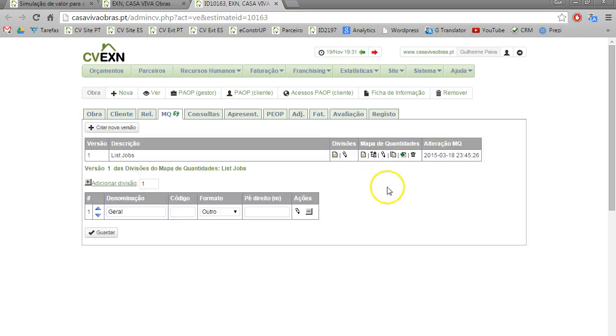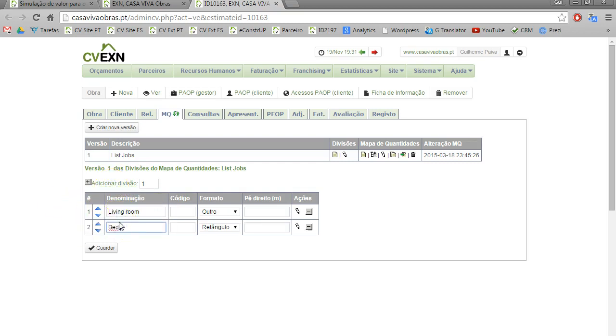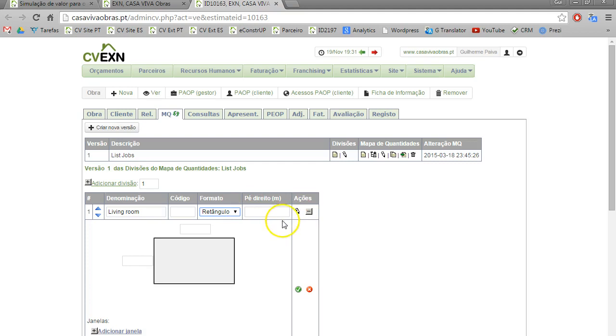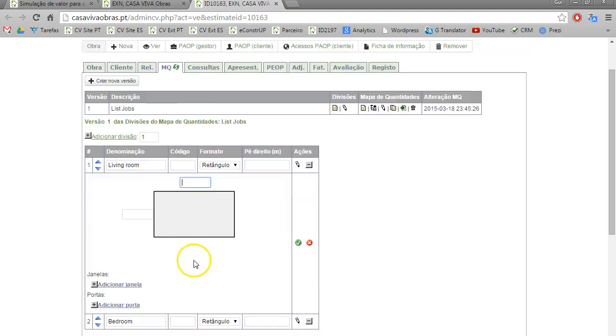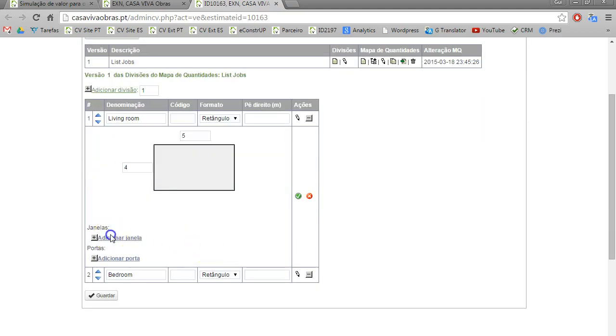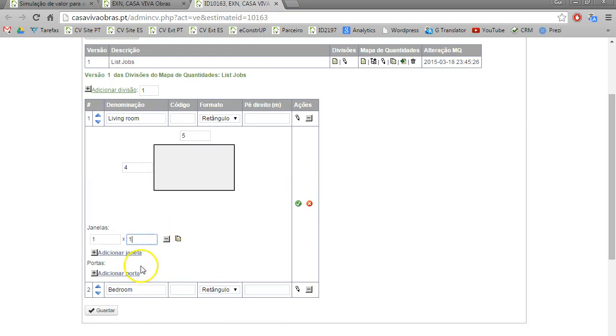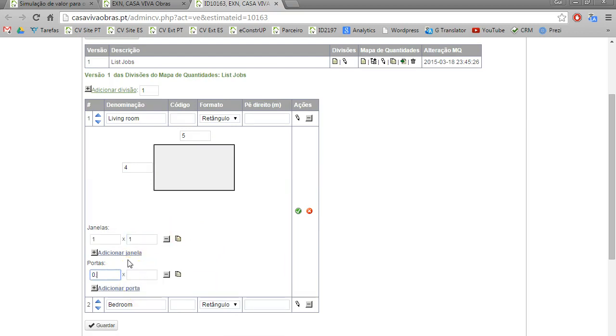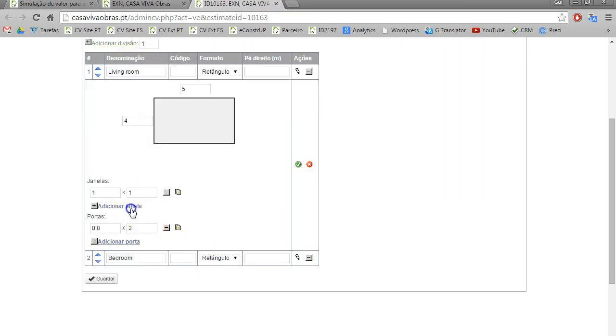I'm going to do it from the basis. Imagine it's something new. So let's say in the living room, we have one division that is the living room and one that is the bedroom. And now I must say the size of it, because it will use these measurements to calculate. So let's say the living room is 5 by 4, and there is a window that is 1 by 1, and one door that is 0.8 by 2. Of course, I can add as many windows as I want.